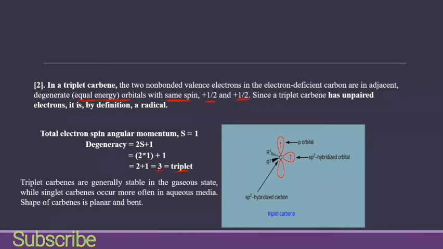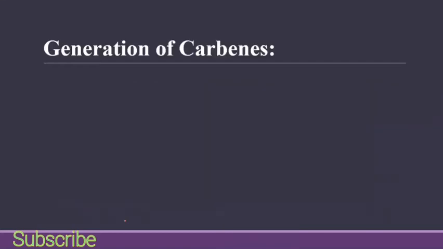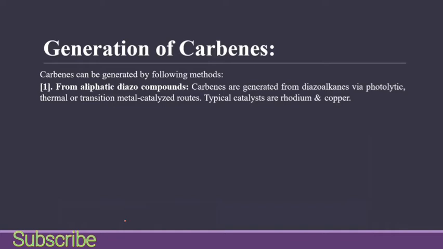Triplet carbenes are generally stable in the gaseous state, while singlet carbenes occur more often in aqueous medium. The shape of a carbene is planar or bent. Now we talk about the generation of carbenes. Carbenes can be generated by the following methods.